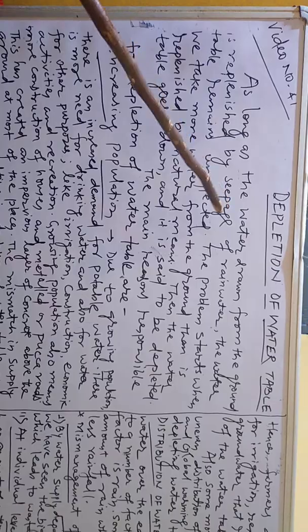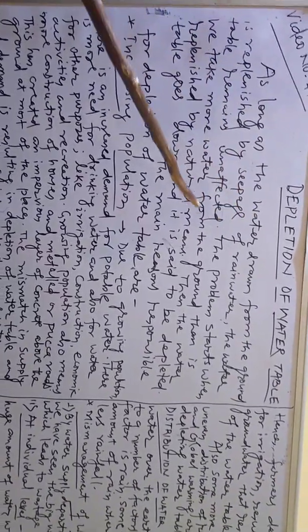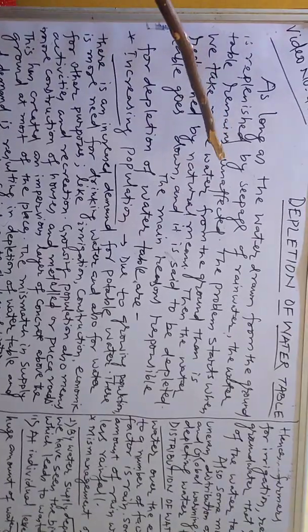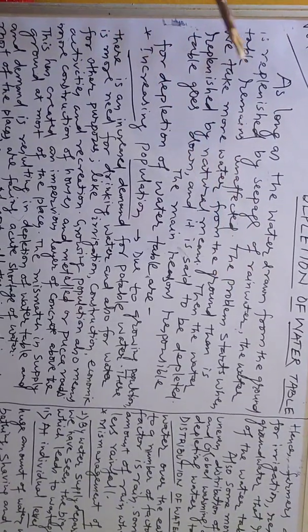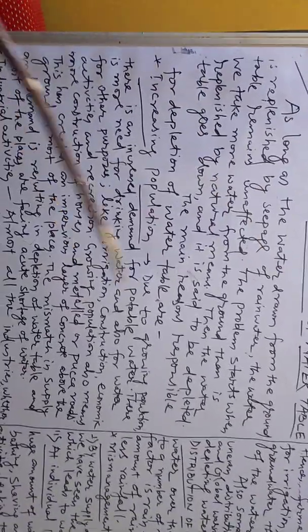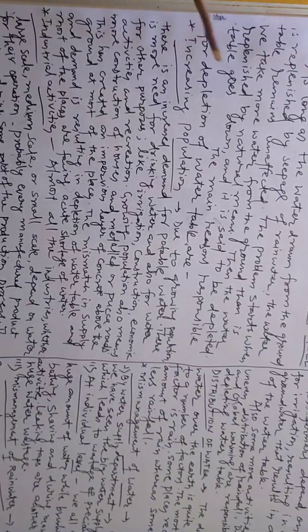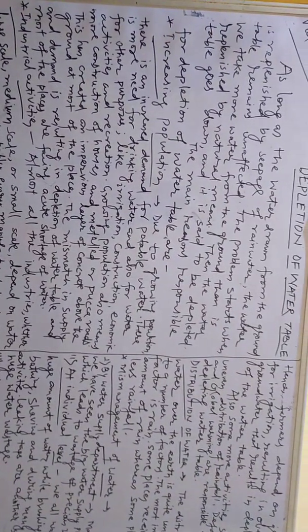As long as the water drawn from the ground is replenished by seepage of rainwater, the water table remains unaffected. The problem starts when we take more water from the ground than is replenished by natural means. Then the water table goes down and it is said to be depleted. The main reasons responsible for depletion of water table are: number one, increasing population. As you know, the population is increasing day by day. That creates a lot of burden on the water table.